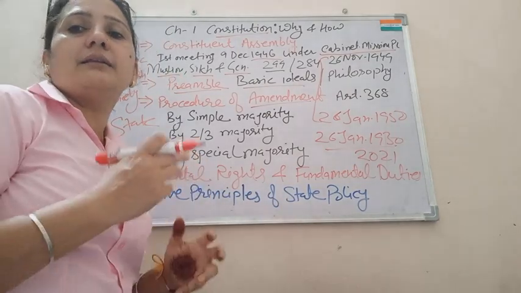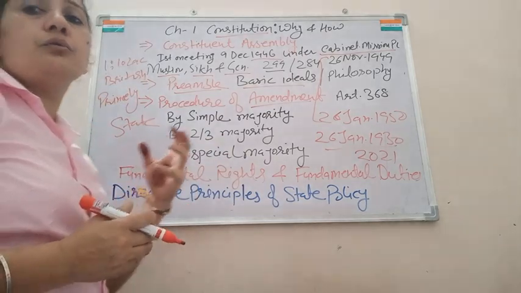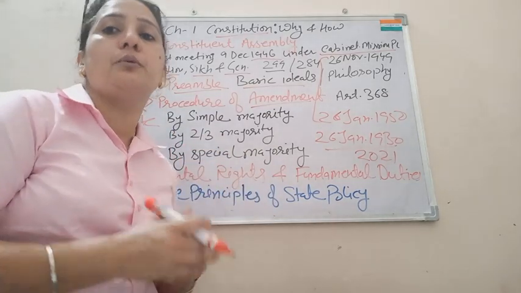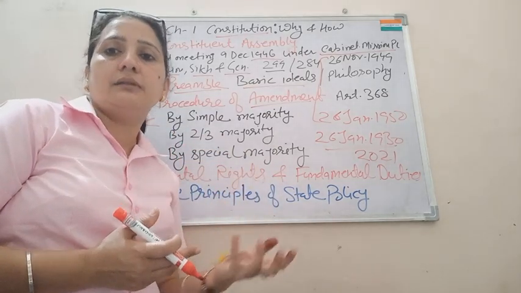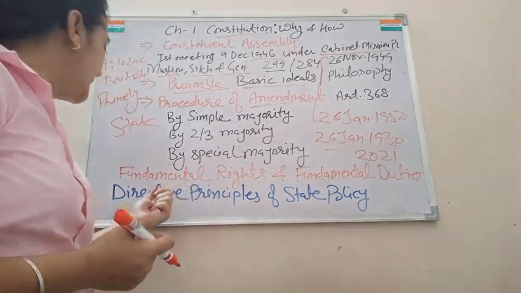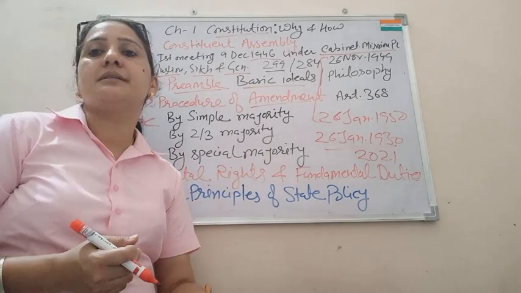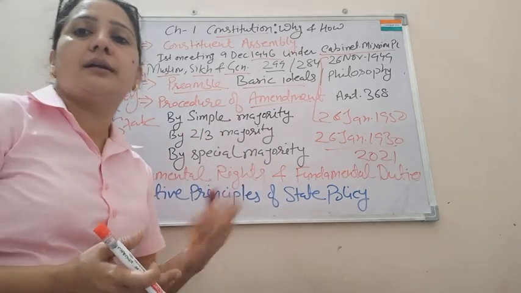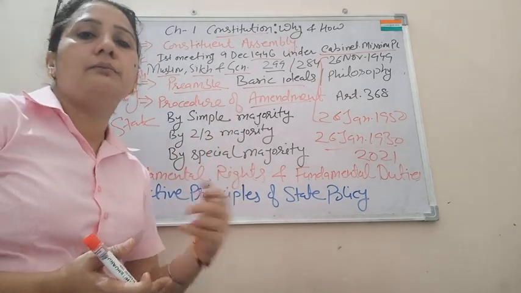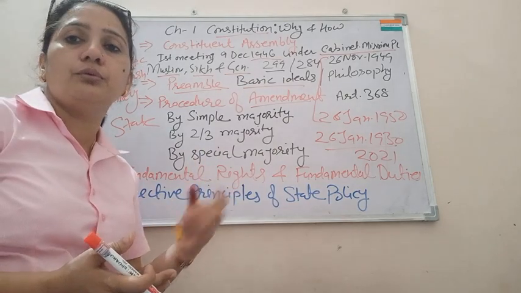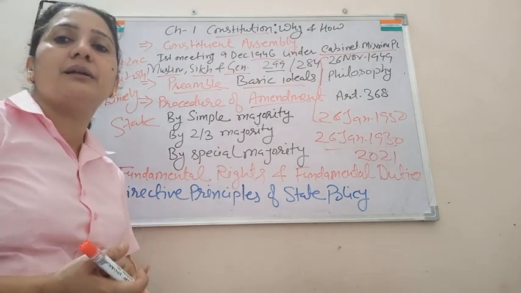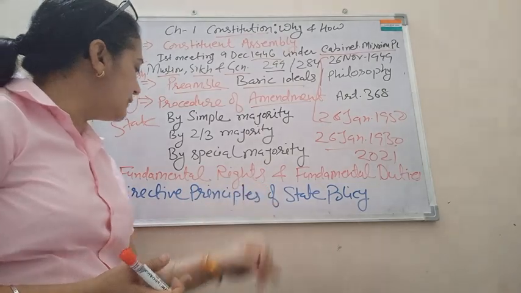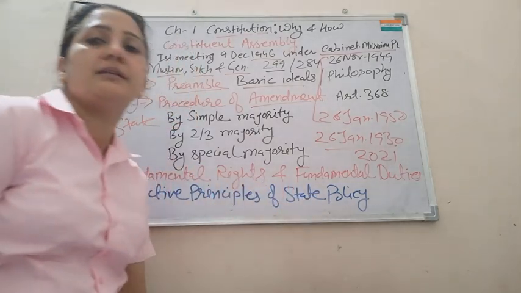Like women empowerment, providing basic facilities to the people, providing shelter to orphan children, or providing food to poor people at an economical rate. These are some of the directive principles of state policy.